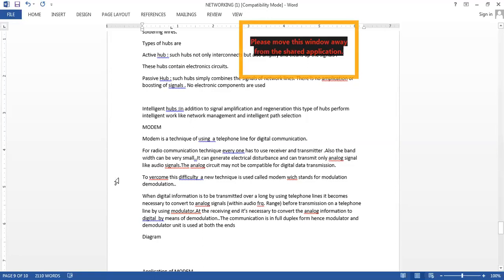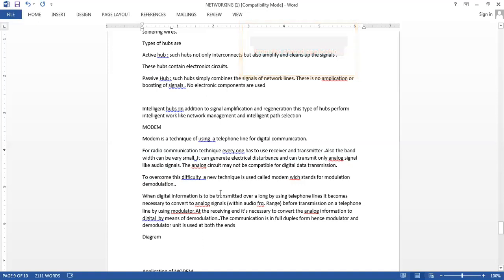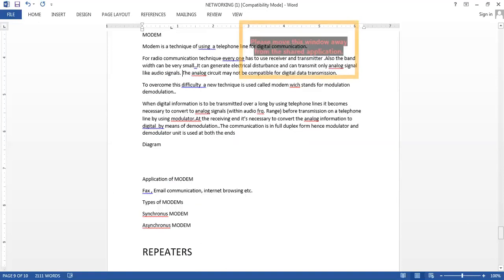Basically the use of the modem is that earlier there were fax machines. In fax machines you dial the telephone number and then it used to transmit. So that is your modem: analog signals, and conversion of analog to digital and digital to analog will be done by the modem. There are two types of modem, synchronous and asynchronous. This is not given in the book, but it is given in the TPS. Just go through that. Applications of modems are fax communication, email communication, internet browsing, etc.